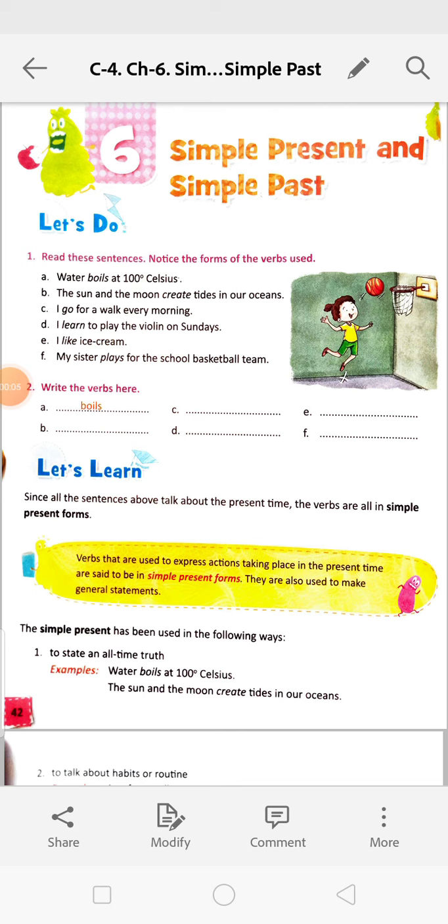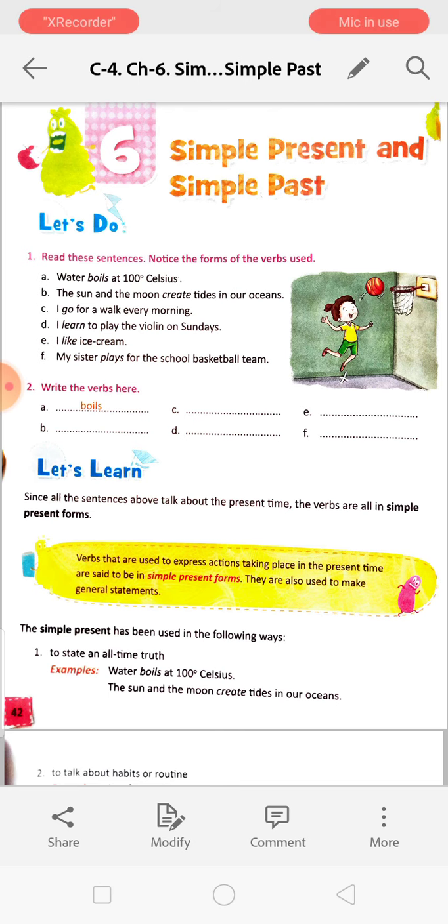Today we are starting chapter 6, Simple Present and Simple Past. The present means whatever is going on now, whatever we are doing now. Okay, and past means whatever we have done or the work that has been finished. Now we are reading from the book. Read these sentences, notice the forms of verbs used.